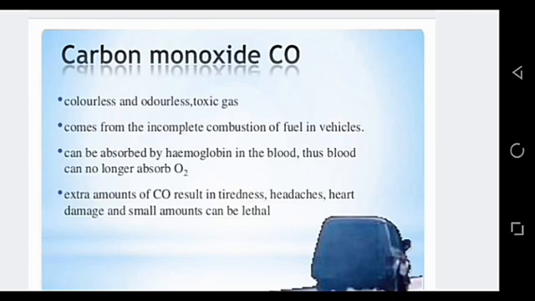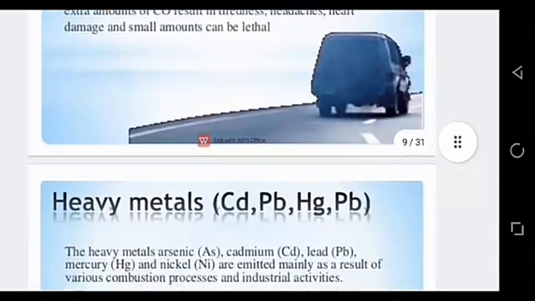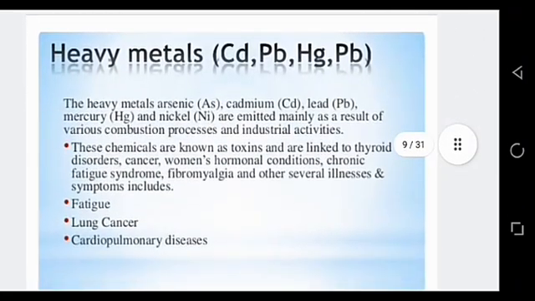But if the concentration of carbon monoxide is higher than the oxygen present in the atmosphere, then we will inhale carbon monoxide, and that carbon monoxide will bind with hemoglobin, and that will be harmful for all of us. The extra amount of carbon monoxide results in tiredness, headache, and also heart damage. So carbon monoxide is also a major air pollutant. The third one is heavy metals like cadmium, lead, mercury, and so on. Nickel is also considered in the category of heavy metals.